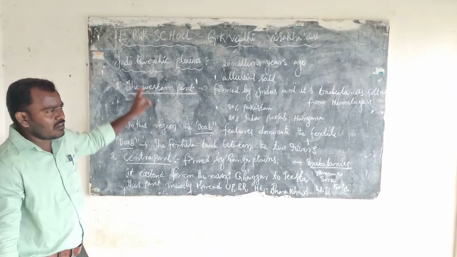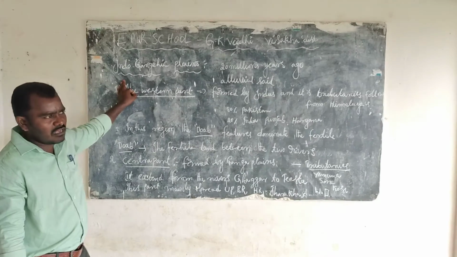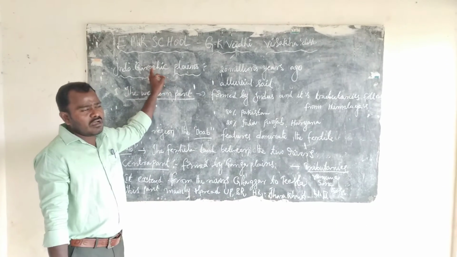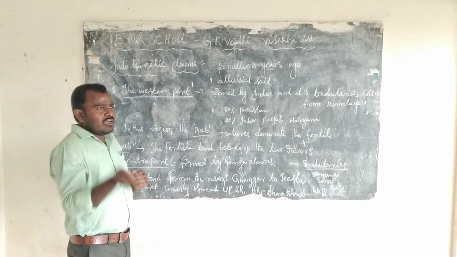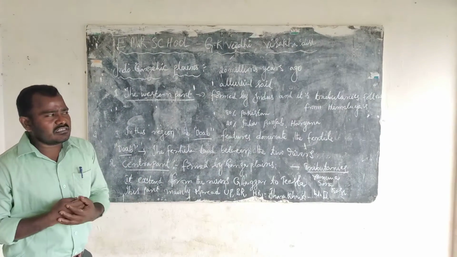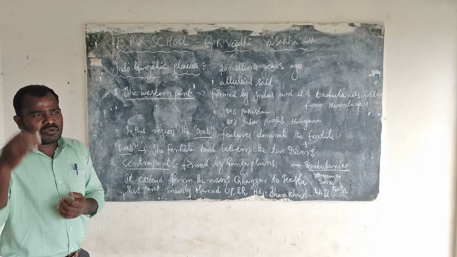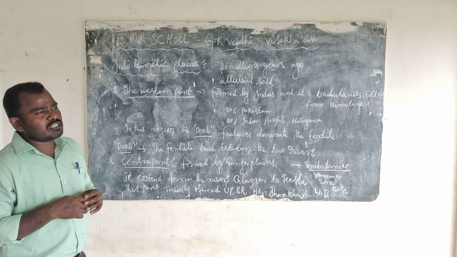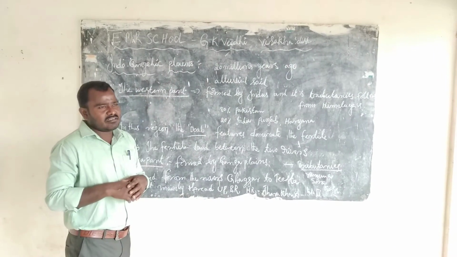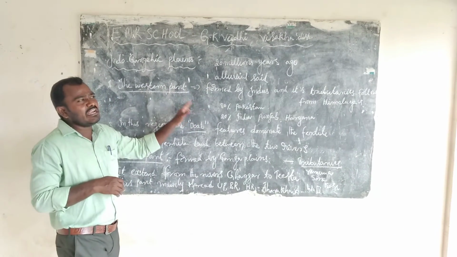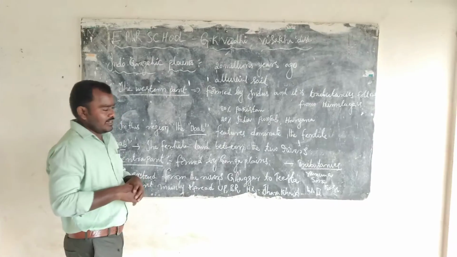These rivers are the Indus, Ganga, and Brahmaputra. In the previous class we discussed the perennial rivers. These perennial rivers formed the plains, and these plains are called the Indo-Gangetic Plains.